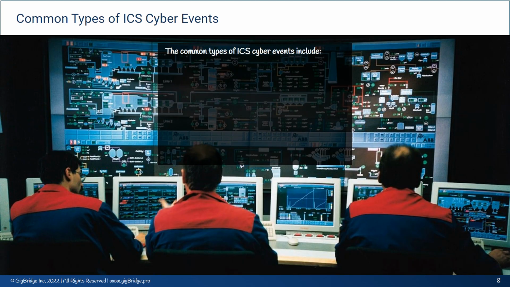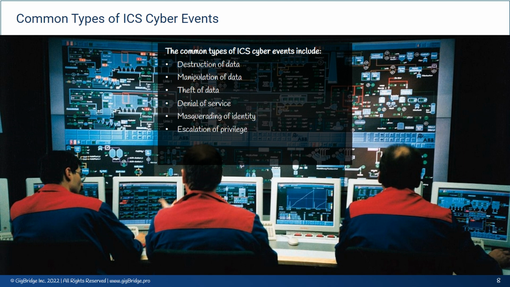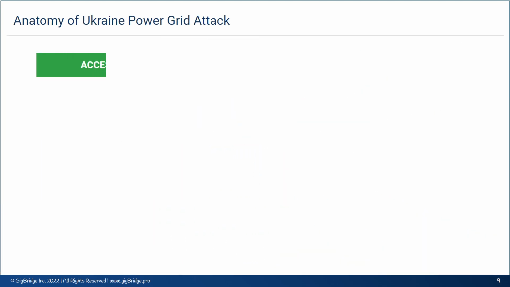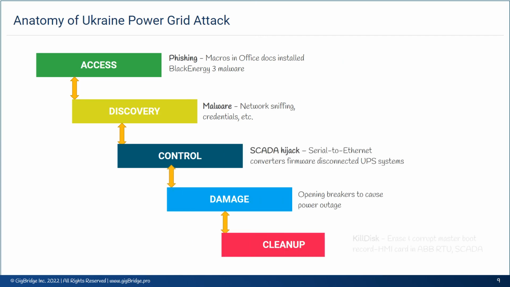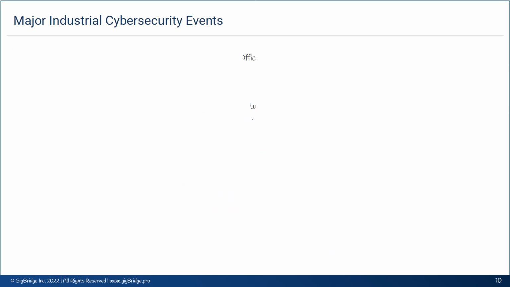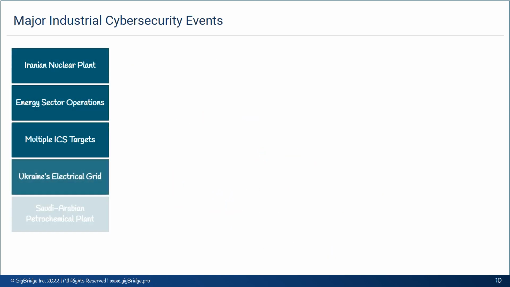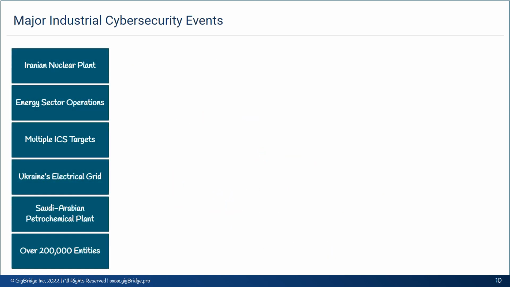The common types of ICS cyber events include destruction of data, manipulation of data, theft of data, denial of service, masquerading of identity, escalation of privilege, human error, and equipment failure. Here you can see the anatomy of the Ukraine power grid attack. Listed here are the major industrial cybersecurity events. Let us look at each event one by one.